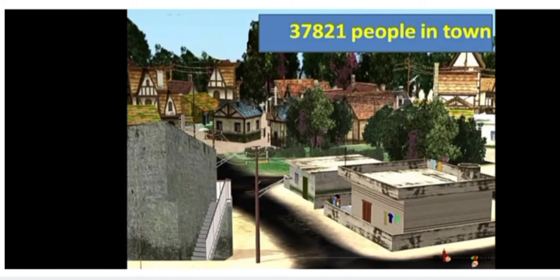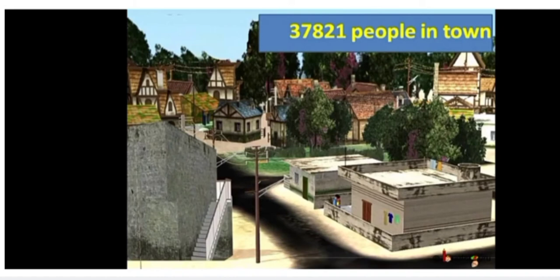There are 37,821 people in the town. In your locality, there are 37,821 people. Now, it will be harder to remember it like that.